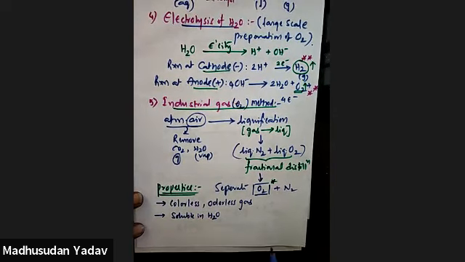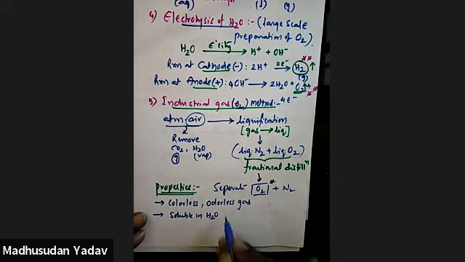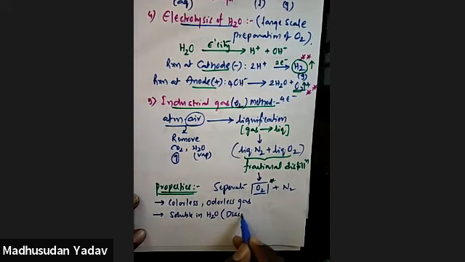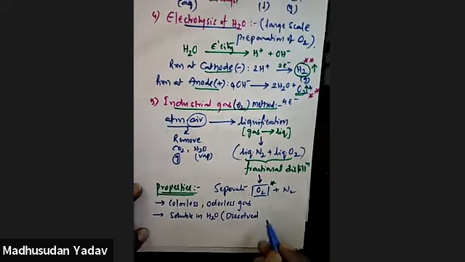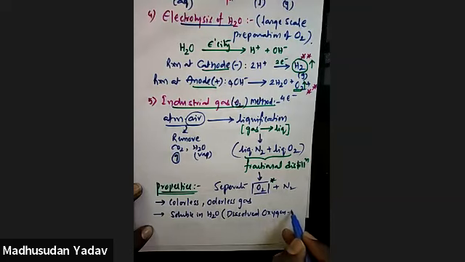Oxygen is soluble in water. Then only aquatic life is possible, right? Fish, whales, anything you can take. All marine and aquatic life survives because of dissolved oxygen only, right? So it is soluble in water, and that is called dissolved oxygen, nothing but DO.